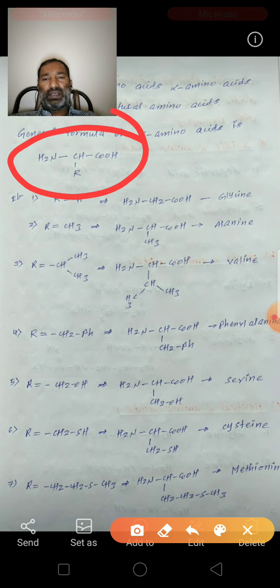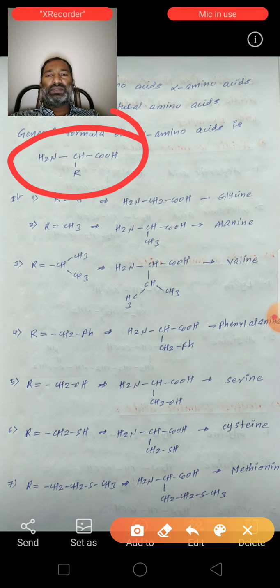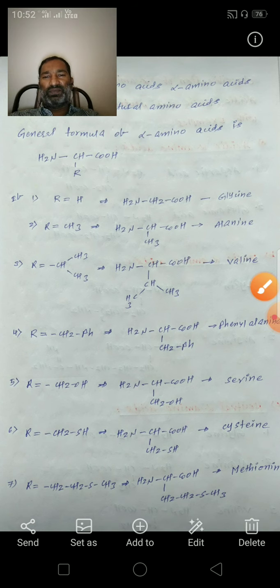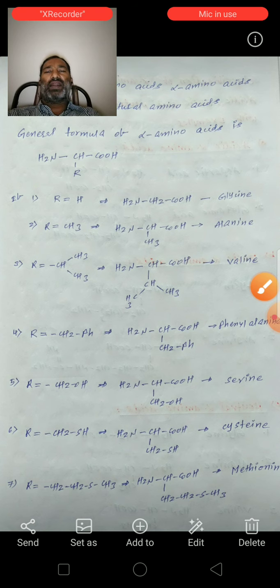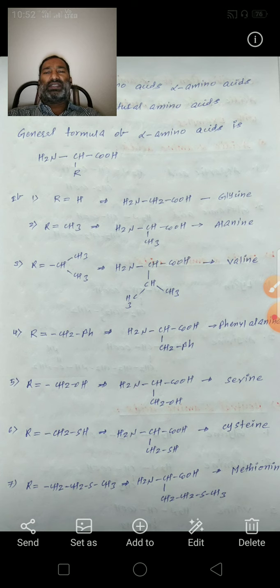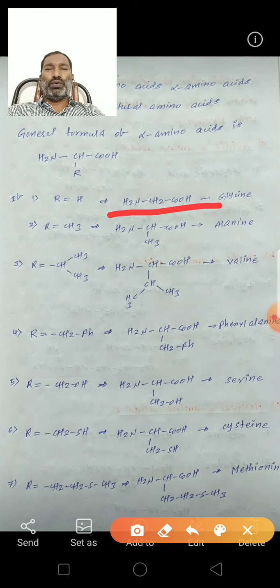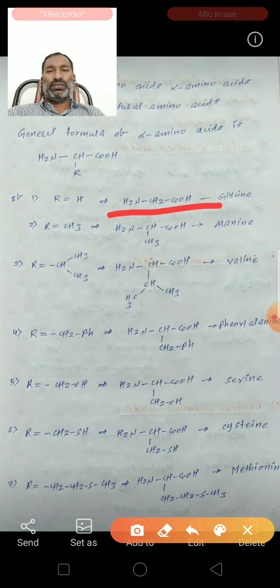R is different for different amino acids. For example, if R is equal to H, this alpha amino acid becomes NH2CH2COOH.